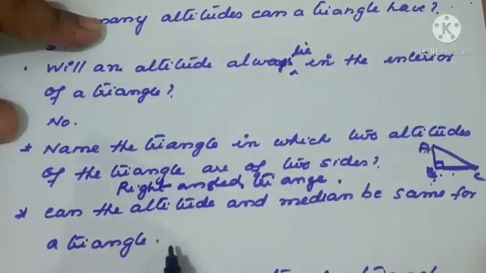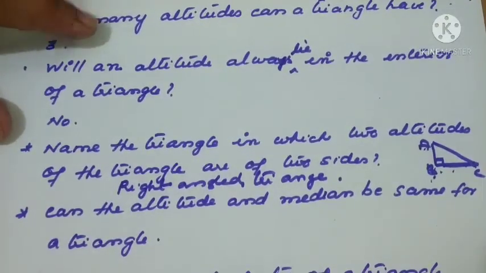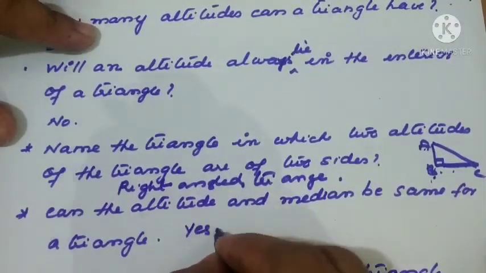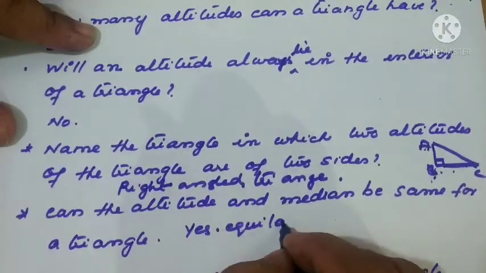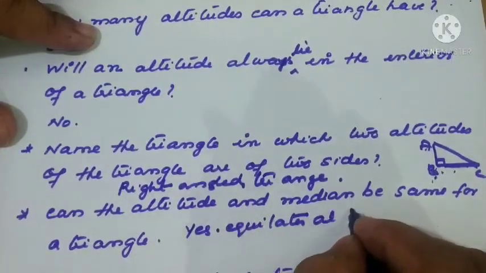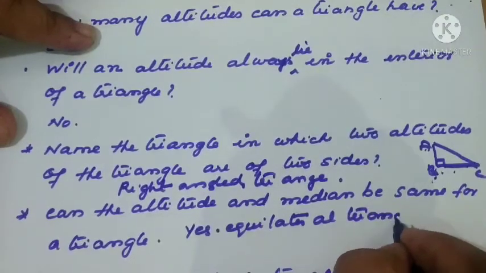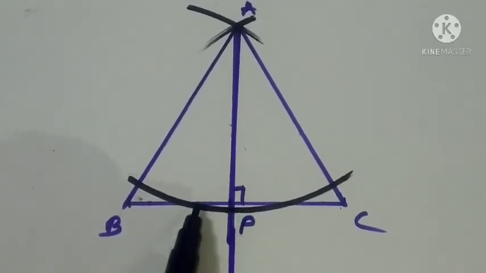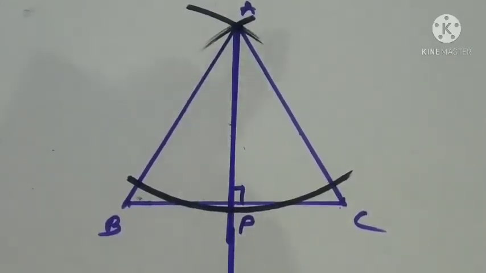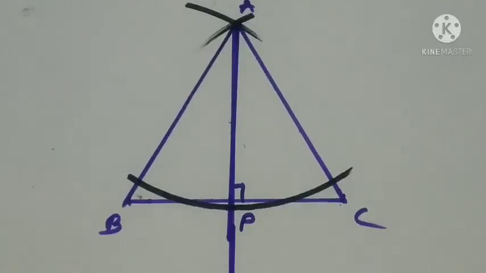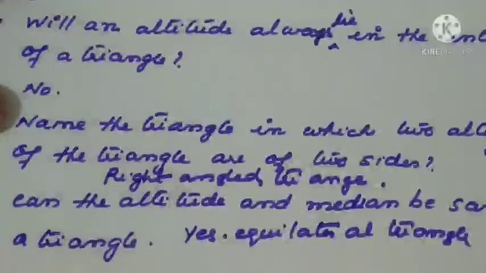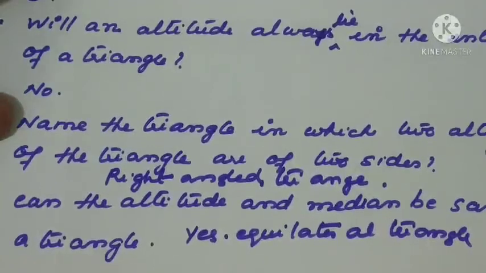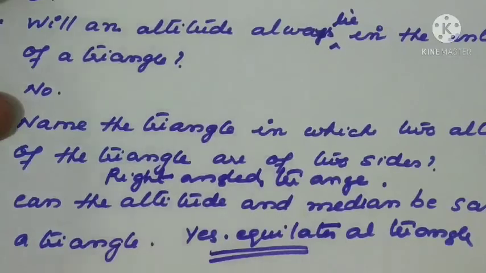Okay. Can the altitude and median be the same for a triangle? Definitely yes. The answer is equilateral triangle. Yes, in an equilateral triangle, one median and one altitude we have checked, both became the same. So we can complete the answer here. Can the altitude and median be the same for a triangle? Yes, the equilateral triangle. So this is the answer. With this, I'm winding up today's video. Thank you.